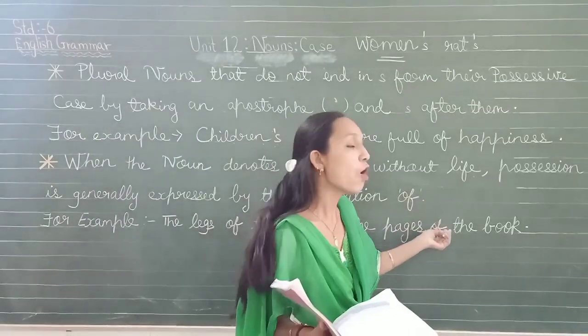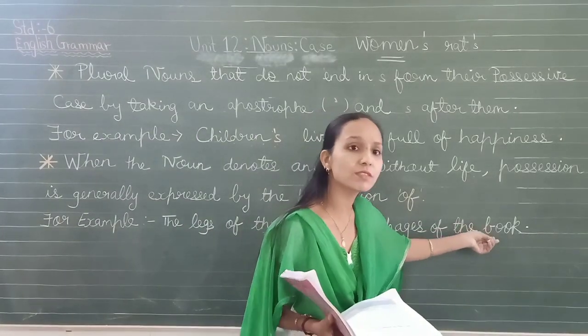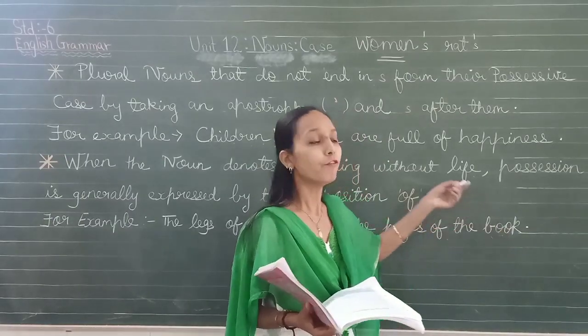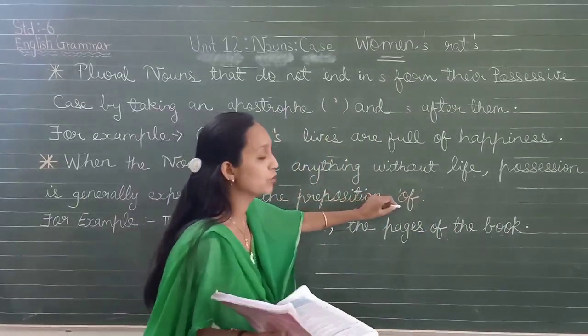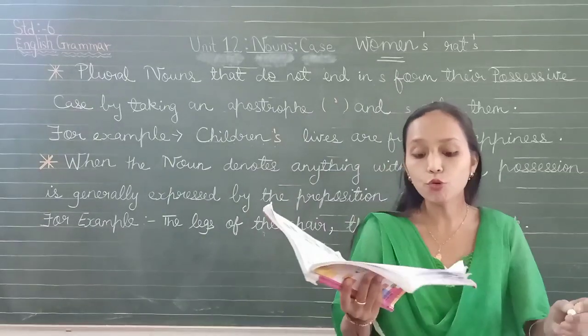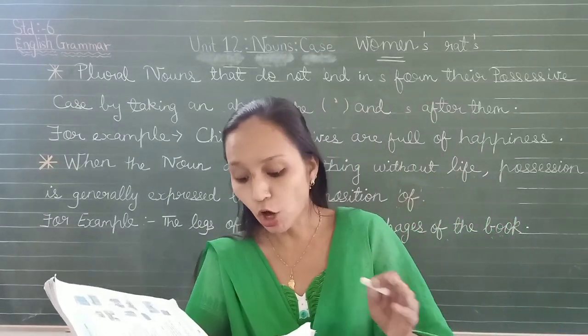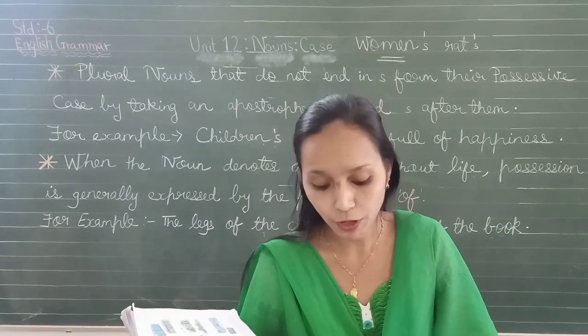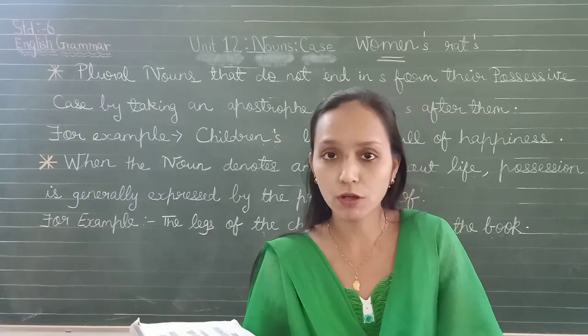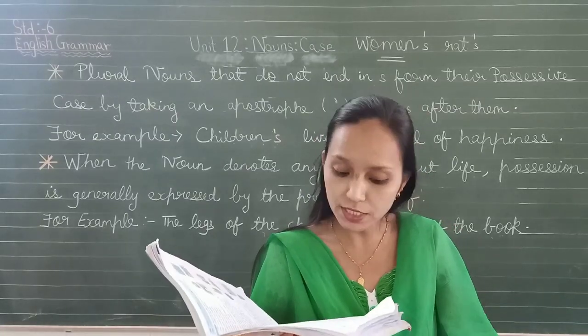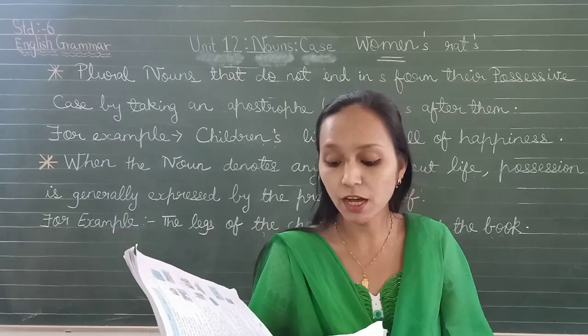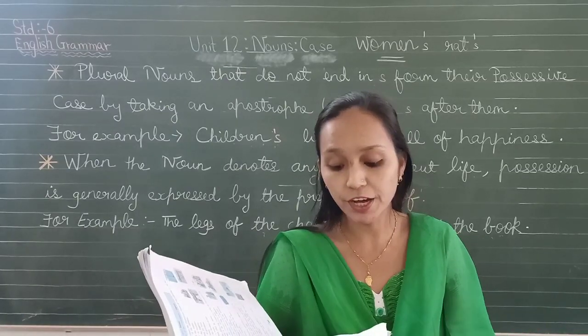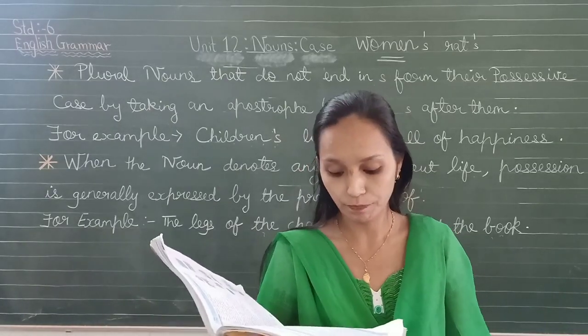The pages of the book, not the book's pages. Okay? For non-living things, we will use the preposition of. The roof of the house, not the house's roof. The cover of the book. Book is a non-living thing. House is a non-living thing. We will not say the book's cover. The cover of the book.